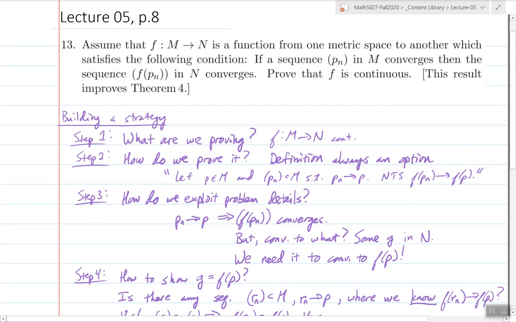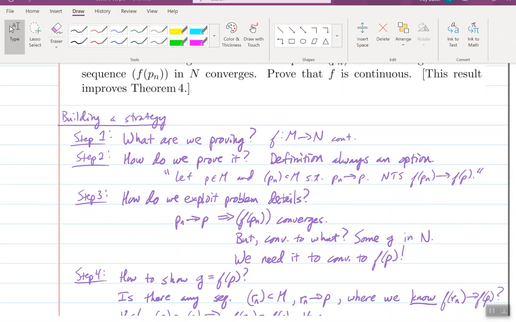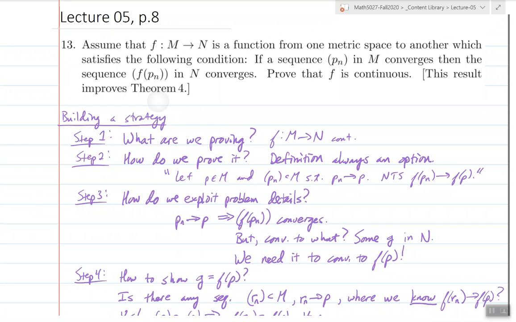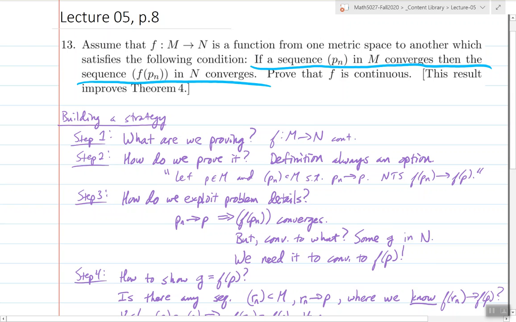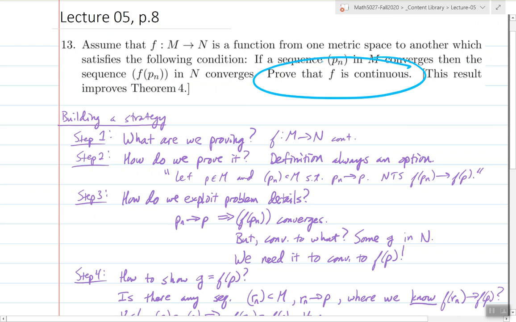It might seem a little strange at first, so I'm going to highlight something here for you. We're generalizing the definition of continuity to say if a sequence converges in the metric space M, then the sequence f of p_n has to converge in N. And you can say, how is that any different than the definition of continuity? How is this a different definition of continuity than the original one?